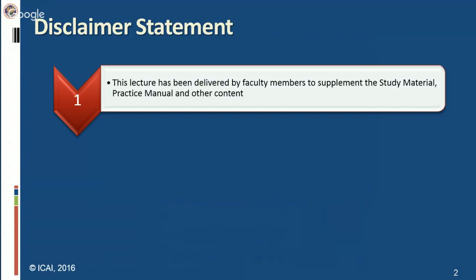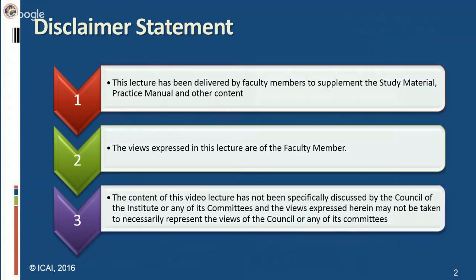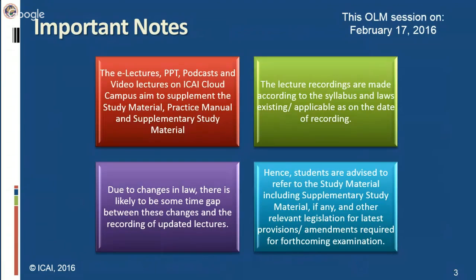Before going through the session or PPT, please note the following disclaimer statements. Students are advised to refer to the study material, including supplementary study material, basically the Ind AS supplementary material and supplement material or revised chapter 6 on accounting and reporting of financial instruments. You have to study this.